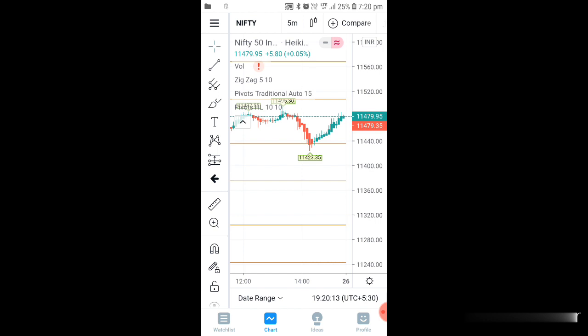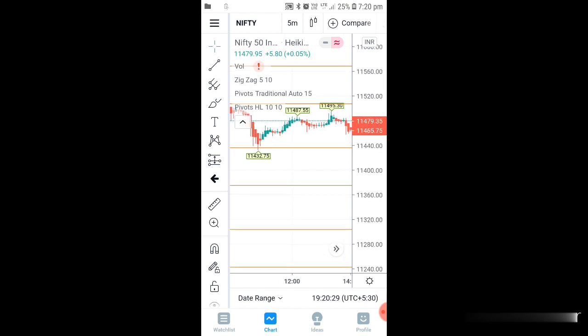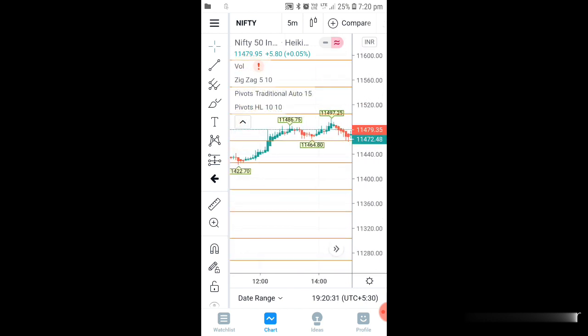This is how you have to analyze how the market is going. The first thing is to observe whether Nifty is taking support or not. Based on that you take an entry. Sometimes, like in the previous day, I will show you. Here you can see this area.